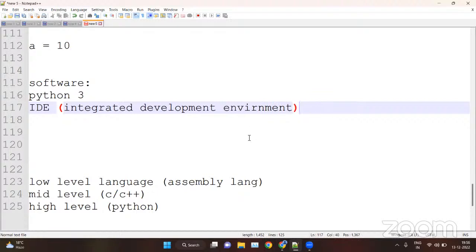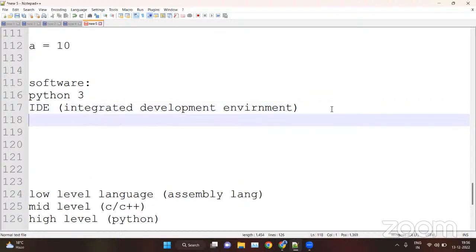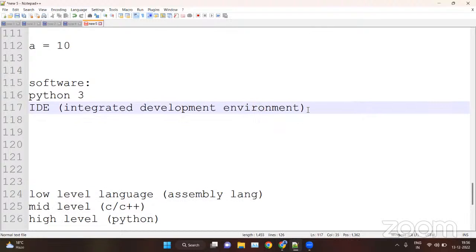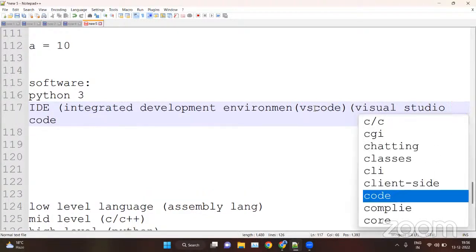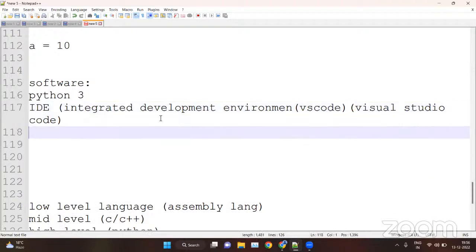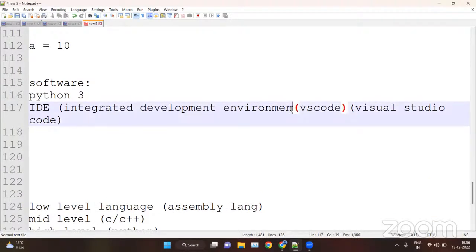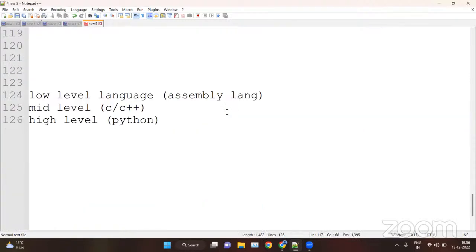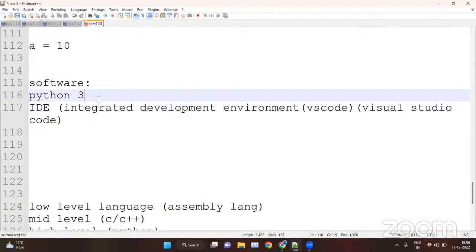We will see the integrated development environment. For this we will use VS Code, which means Visual Studio Code. So what is the meaning of IDE?